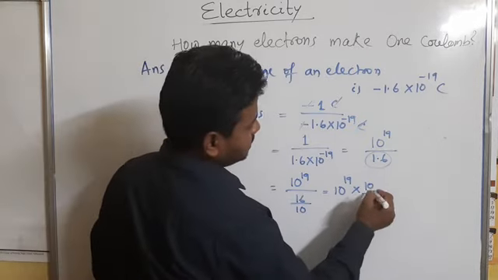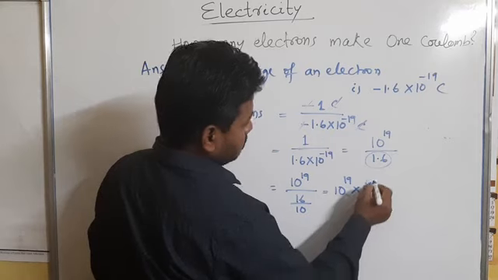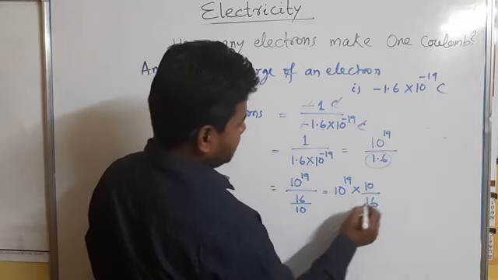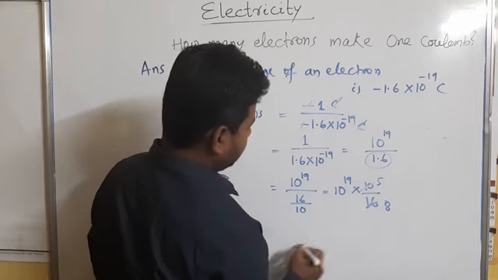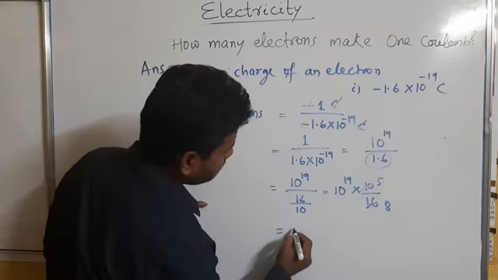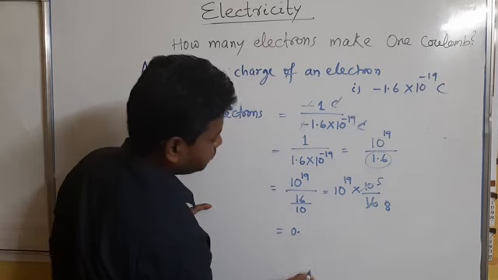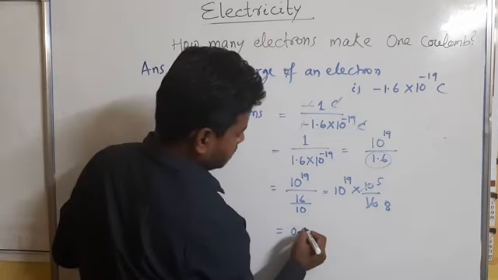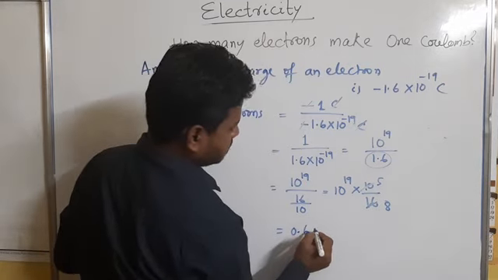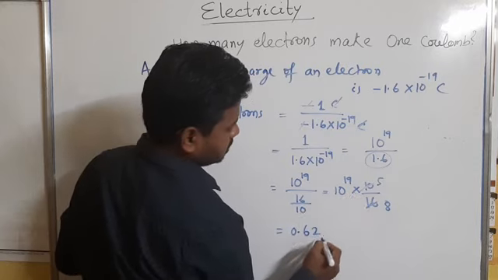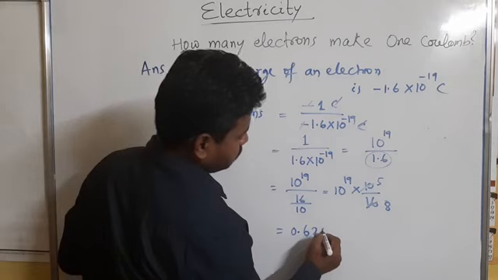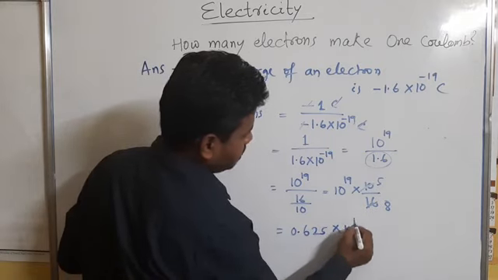And if you divide 10 by 16, we can divide by 2, 8 and 5 by 8 will be 0.625, into 10 to the power 19.